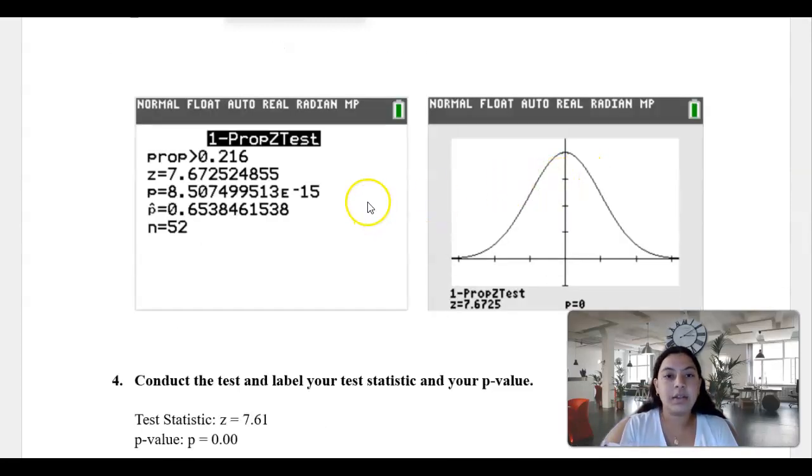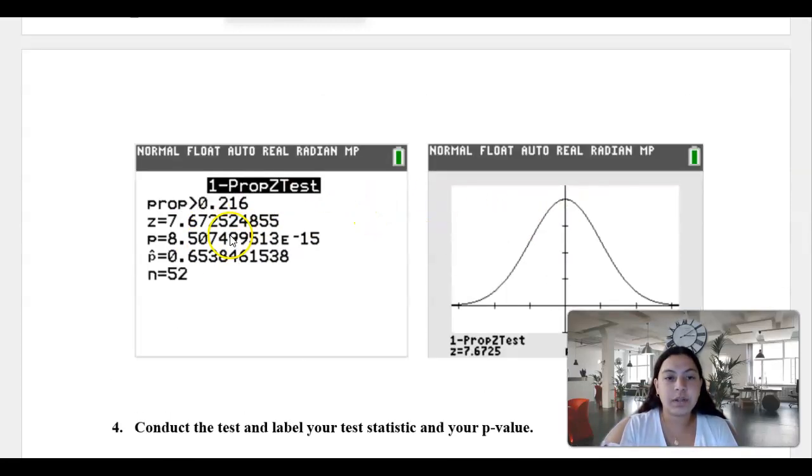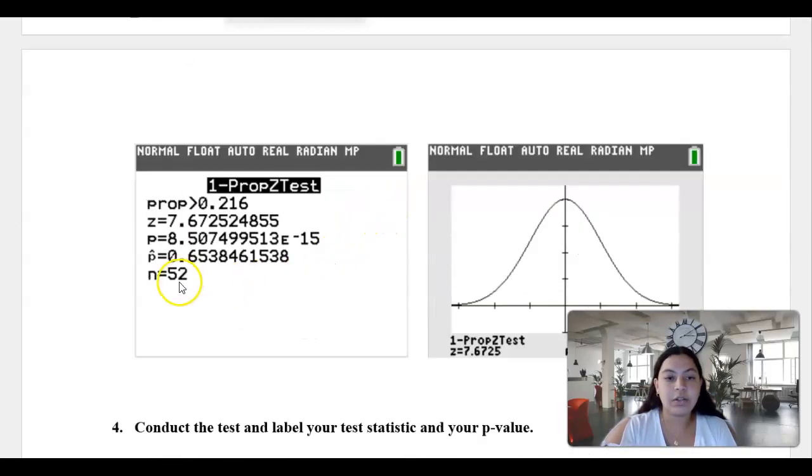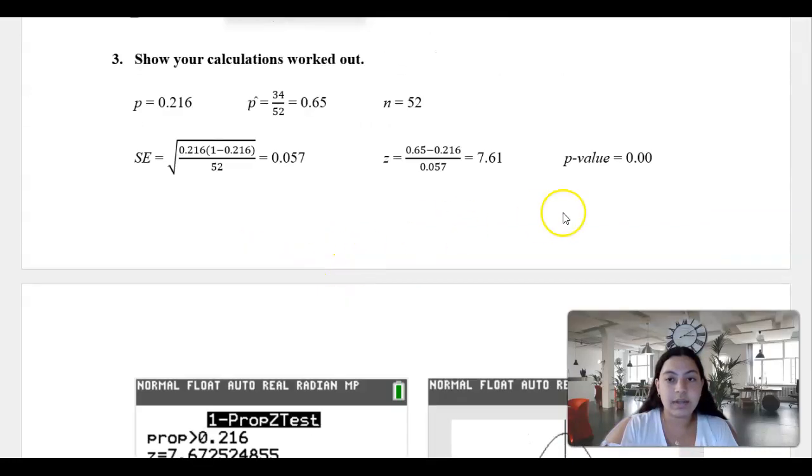Here you can see the results on the calculator. They match my results, and you can see here also that my P is actually 8.5, but it's E negative 15, which means that it's going to be 0.0000.